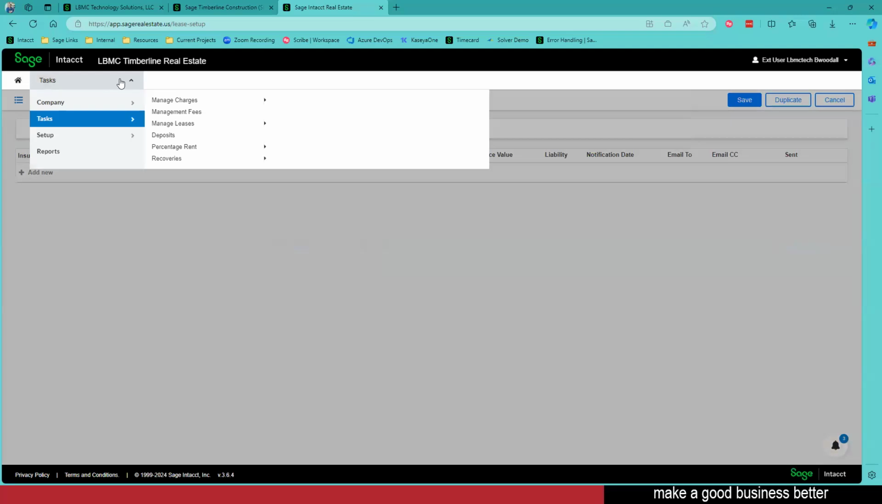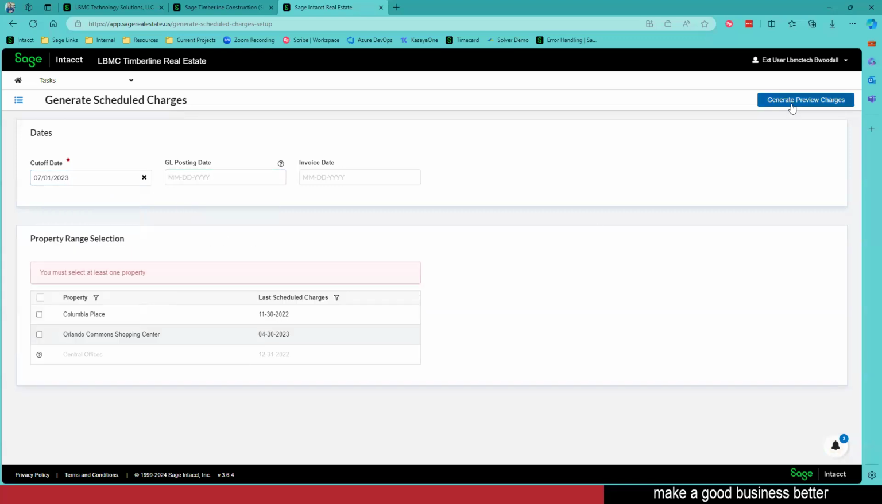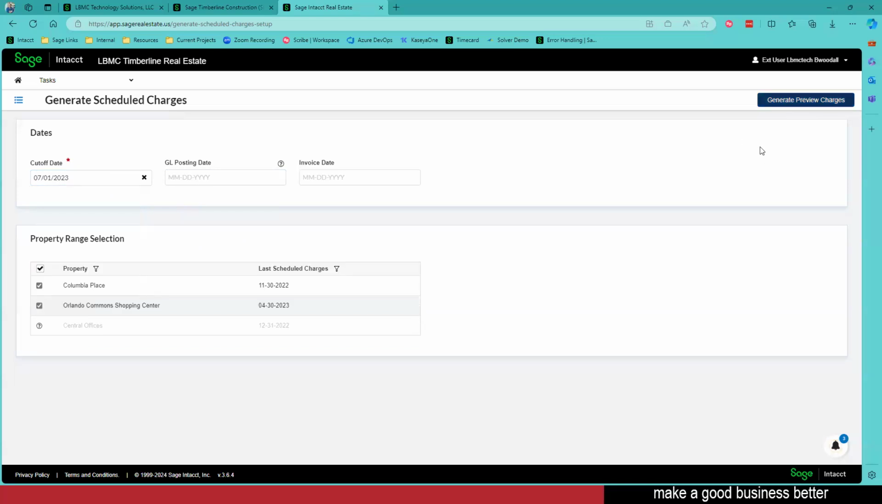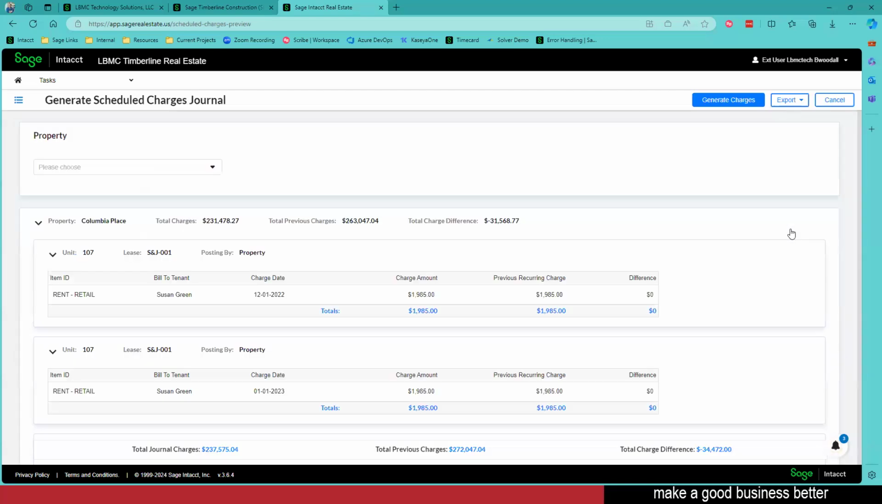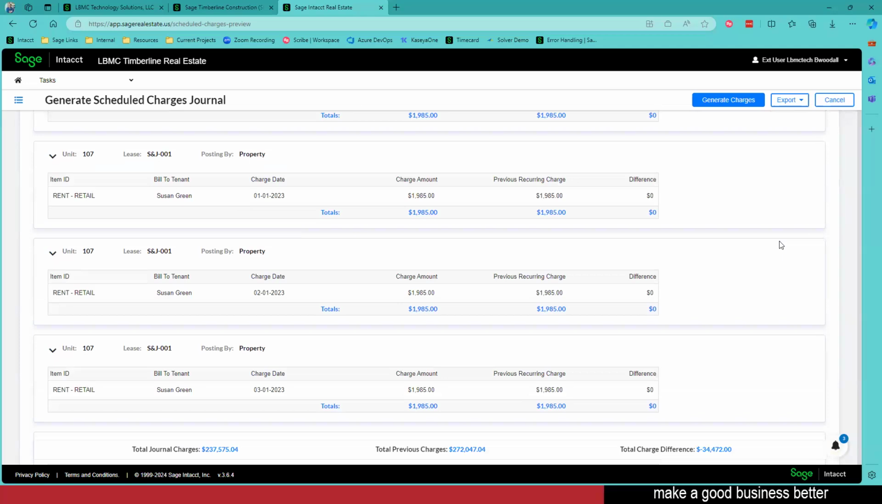Now, when it's time to generate invoices, we're going to go over to task. We can go to manage charges and schedule, generate our scheduled charges. So we can go in here and put in specific dates and say, hey, I want to, oh, I got to select my properties. I want to see what do we need to bill for? All right, here's all of the invoices that I need to get out of the door this month.